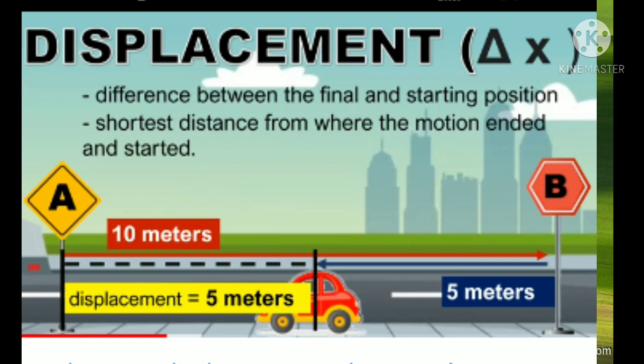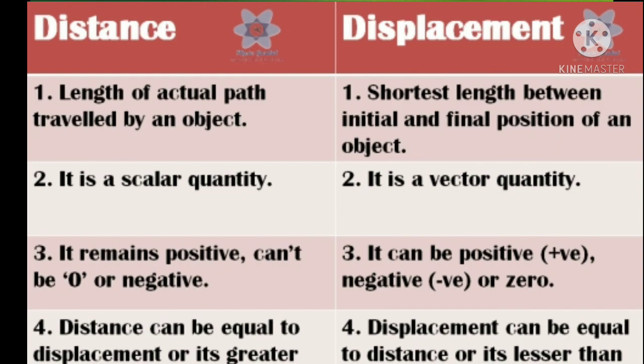I hope you all understand the definition of distance and displacement. Now we can see the difference between distance and displacement. What's the difference between distance and displacement? The first one, the length of the actual path traveled by an object is called distance. Okay, the total length or the actual path covered by an object is called the distance. But displacement is the shortest length between the initial and final position of an object. Okay, the shortest distance or length between the initial and final position of an object is called displacement.